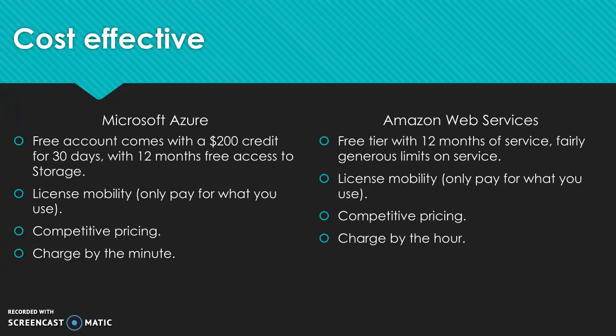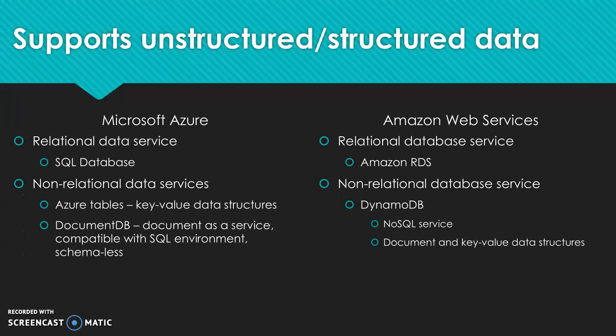In terms of cost effectiveness, the big thing here, both are pay as you go, but Microsoft Azure charges you by the minute, whereas Amazon Web Services charges by the hour. It depends on our data needs with that. When you hear charge by the minute versus charge by the hour, the knee-jerk reaction might be to choose charge by the hour, but depending on our data needs, if we're being charged a cent per minute and $1 per hour, that's going to be 60 cents an hour versus $1 an hour. So it really depends on what we need with our data. With that said, very similar, very competitive with one another. I'm certain we could find the right solution based on our needs.